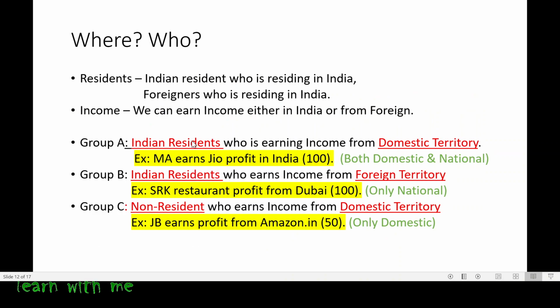I would like to tell you one more thing. If he is an Indian resident and he is working in India only, earning the income in India only, it will be helpful for calculating both domestic and national. But if he is an Indian resident and he is getting income only from foreign, then we will take this only for calculation of national. If he is a non-resident and he is earning the income from India, then we will take it for calculation only in domestic.